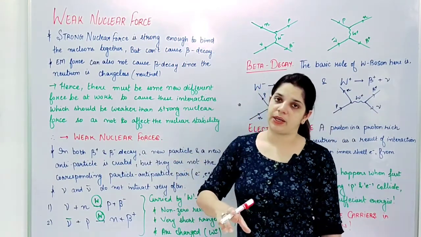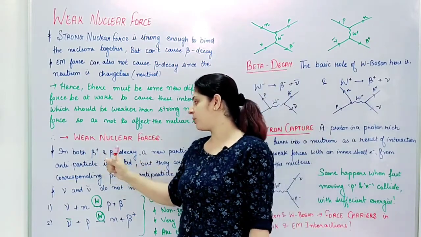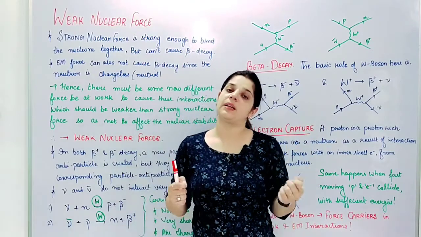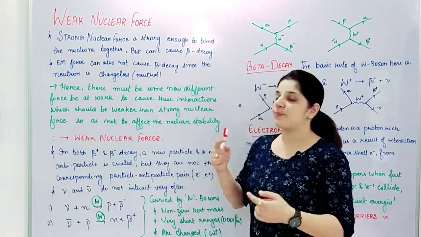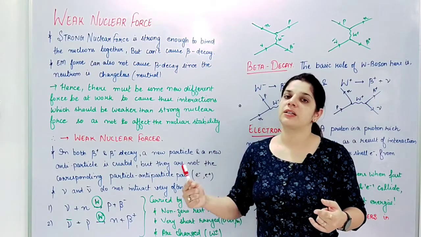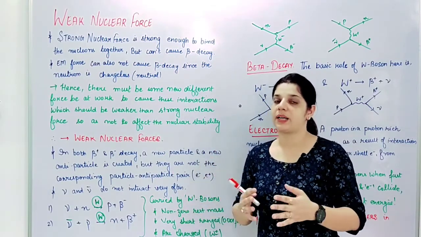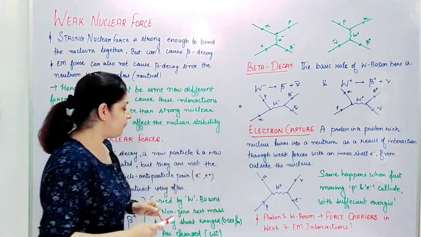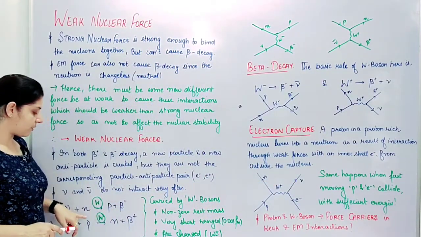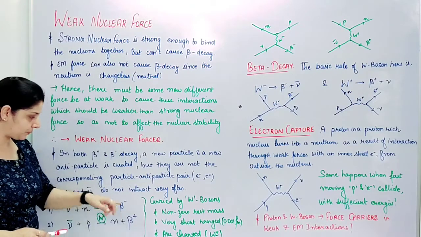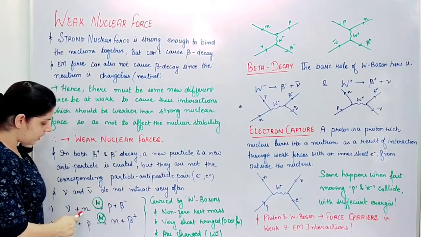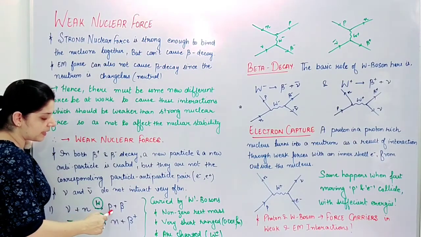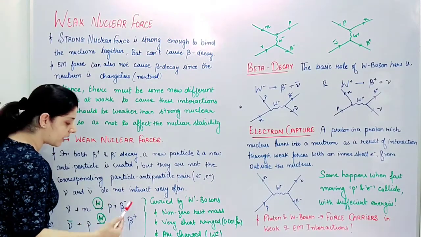and a new antiparticle, in both cases, in beta positive and beta negative separately, a new particle and a new antiparticle get created. But in a single process these are not the corresponding particle-antiparticle pairs. Like when I'm talking about this beta negative decay, right? When a neutron interacts with a neutrino, it results in a proton and a beta negative.